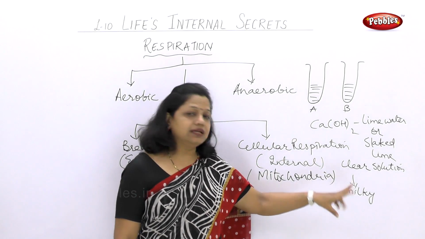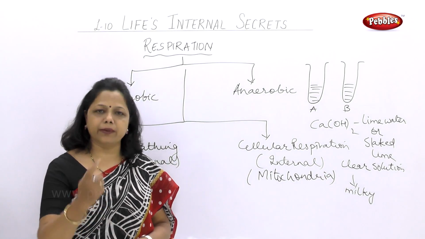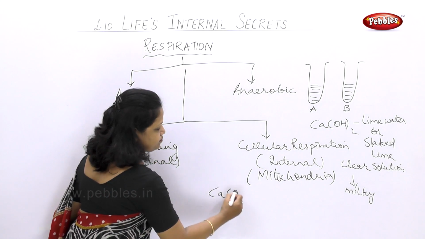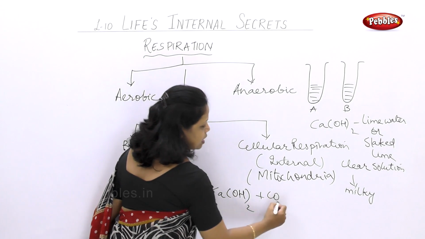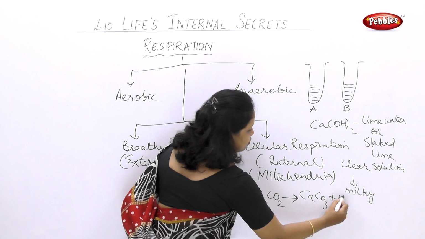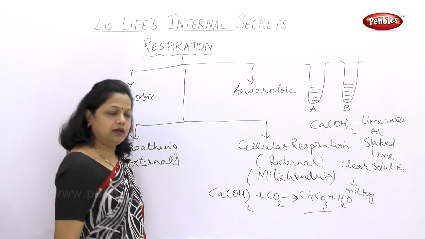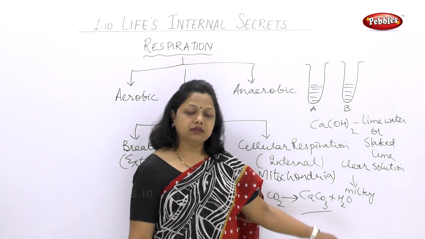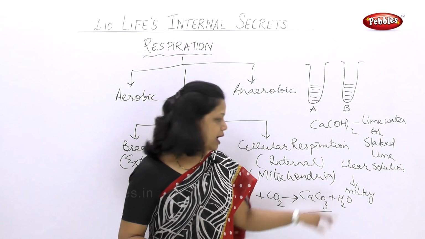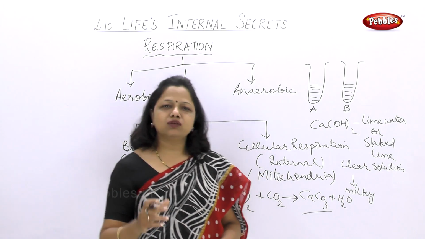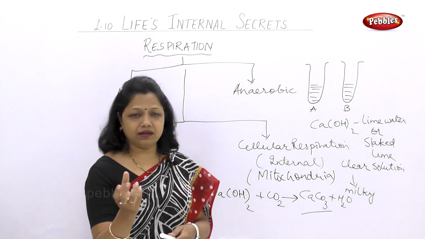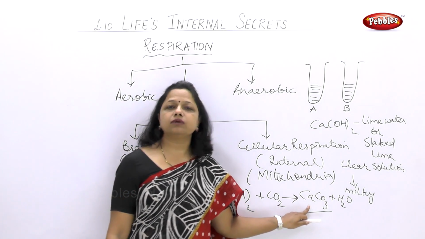Actually this test is called the test for presence of carbon dioxide. So milkiness will come because calcium hydroxide has reacted with carbon dioxide, forming CaCO3 plus water. Now what is CaCO3? It is calcium carbonate. This calcium carbonate is a precipitate which is formed, and this precipitate is whitish in color, so it turns the solution milky. Now we see that it is coming white in color. This is due to the formation of calcium carbonate.